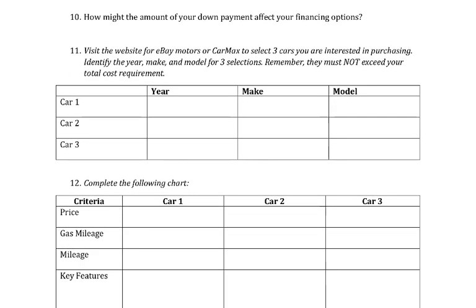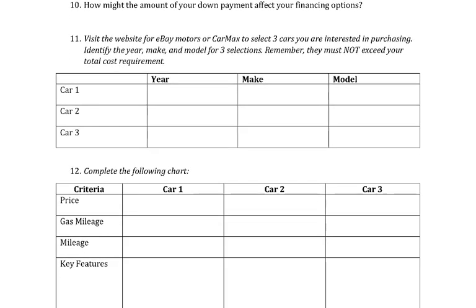It says choose 3 cars. So you're going to go on eBay Motors or CarMax, any website that you want to. Make sure it's just a legit website, Carvana, CarMax, eBay, whatever you'd like. Select 3 cars that you're interested in purchasing. Identify the year, make, and model for the 3 selections. Remember, they cannot exceed your total cost requirement. So if you want more options, you're going to choose scenario 3. If you want fewer options and more of a challenge, you're going to choose scenario 1.